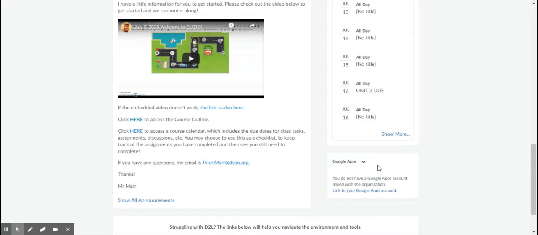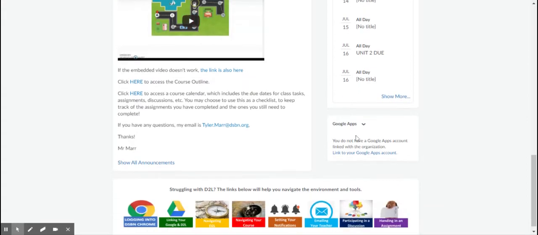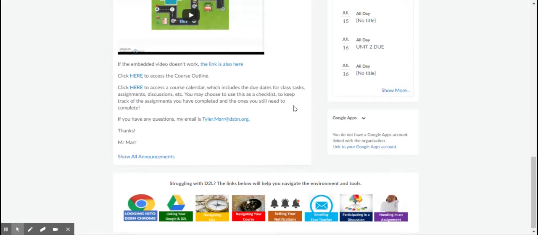Right here is where you do it. So remember, that's our homepage, Google Apps. If you do not have a Google Apps account linked, or if you're not in the DSBN normally, then this might not work, but you can at least try it, and then you can add straight from Google Drive. If not, please send me an email, and I will forward that to you.